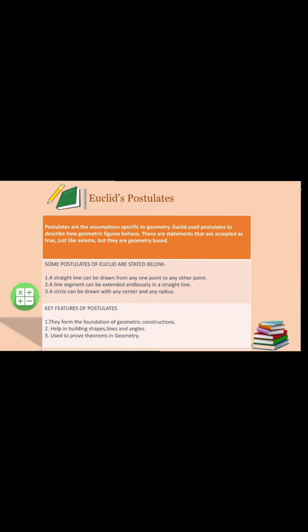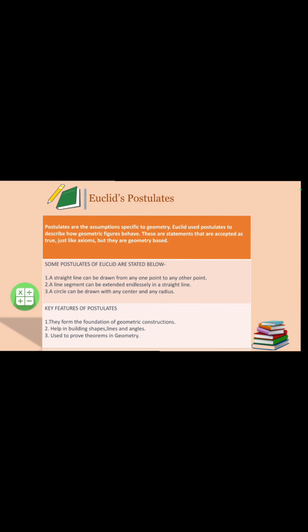Now here coming next to some postulates of Euclid. Out of them, I have mentioned three here. A straight line can be drawn from any point to any other point. A straight line is infinite and can be drawn from anywhere to anywhere until it becomes a ray or a line segment. Coming on to the next point, a line segment can be extended endlessly in a straight line.